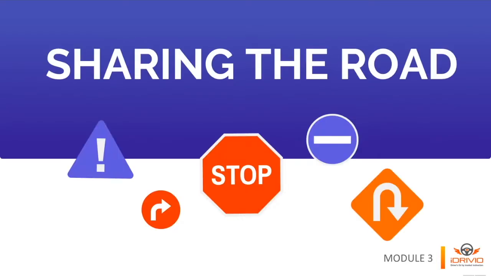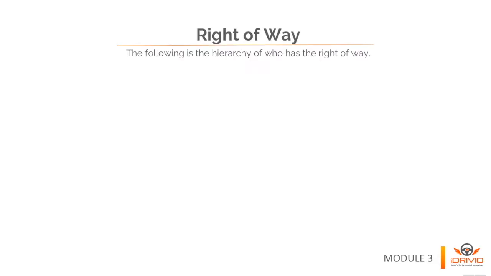Sharing the road. The rules which determine right-of-way are the same nationwide. The following is the hierarchy of who has the right-of-way. We will go into further detail as well as point out some exceptions and special cases in a moment.